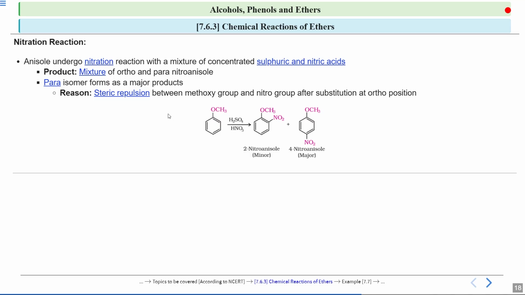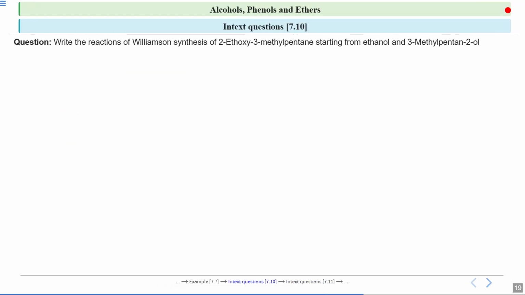Why minor? Because there will be steric repulsion between these two groups. And over here, this factor of steric repulsion is eliminated. So this will be a major one and this one over here will be a minor one. So I hope the reactions are clear to you. We discussed Friedel-Crafts reactions, which is alkylation and acylation, and then we discussed the nitration reaction.